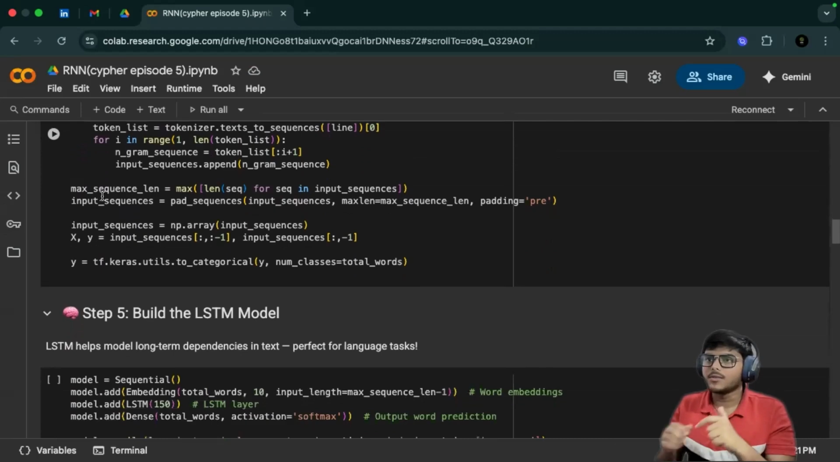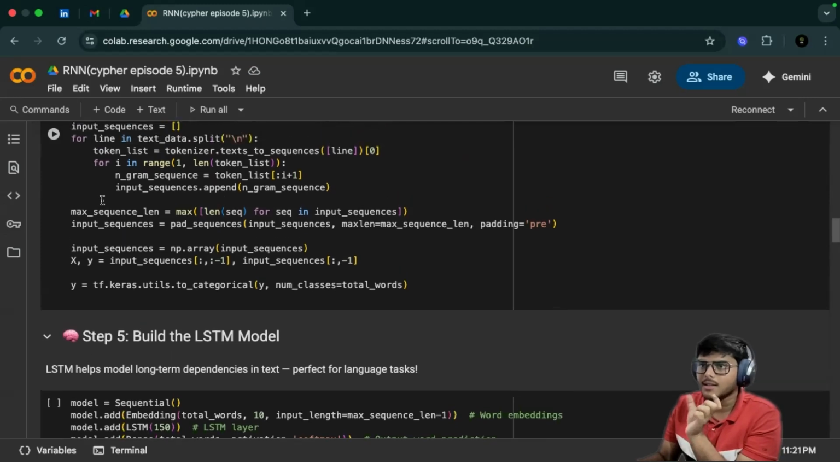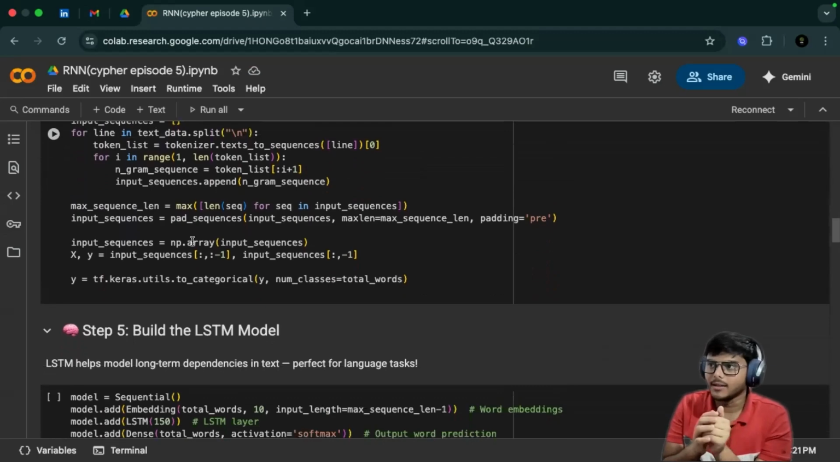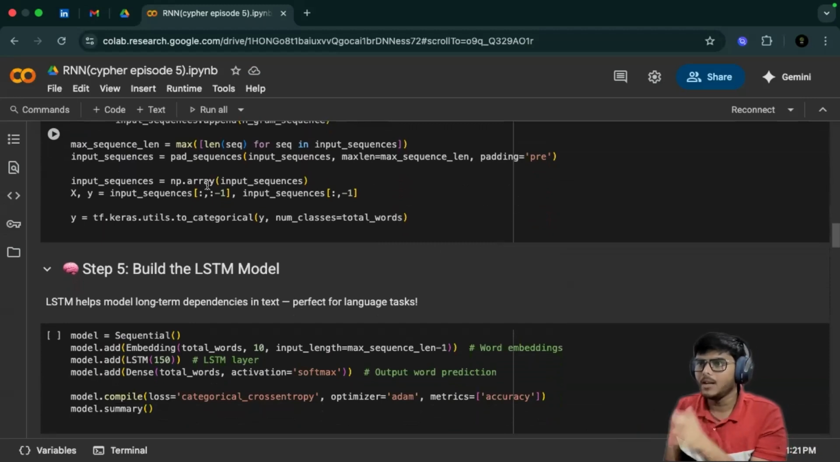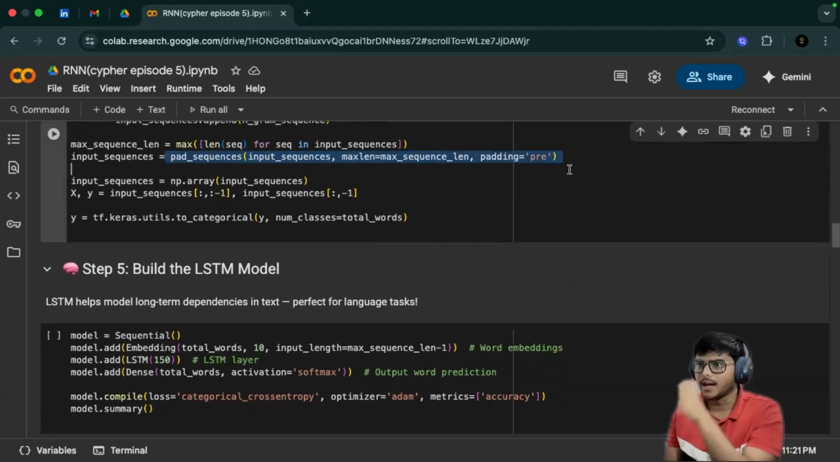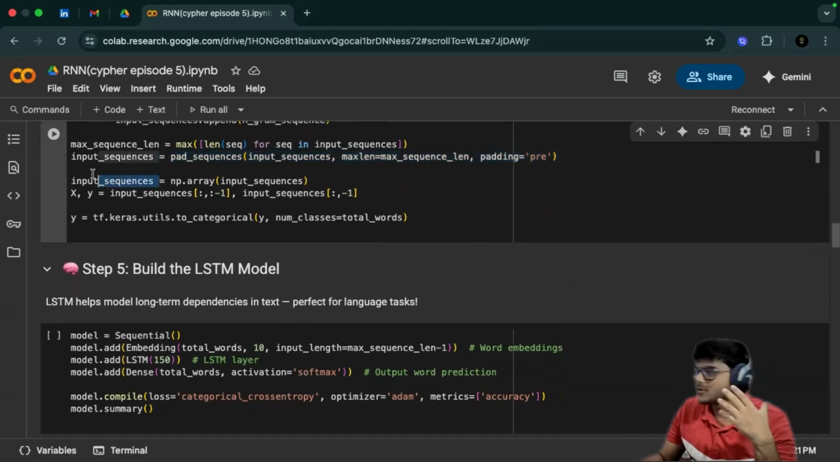Next we're using max sequence length, where max length is taken over each sequence in input sequences. Then input sequences is set equal to pad sequences, where we pad them as pre, using the input sequences and giving it the maximum sequence length, right? Finally, we take the input sequences as np dot array. We are converting this whole thing into an array. Array is a function in NumPy, so we are converting it into an array and storing it in input sequences.